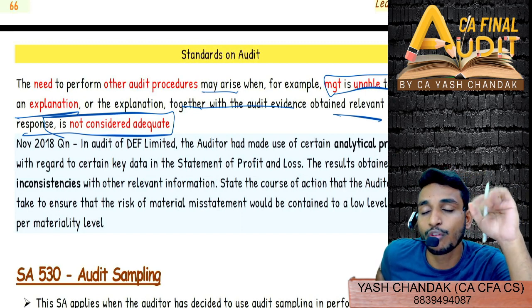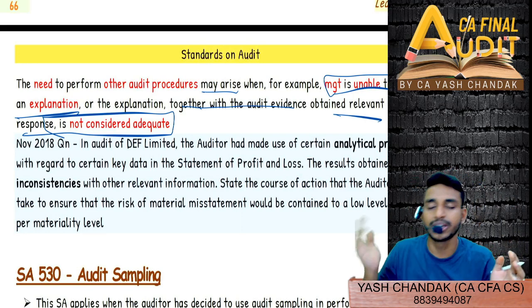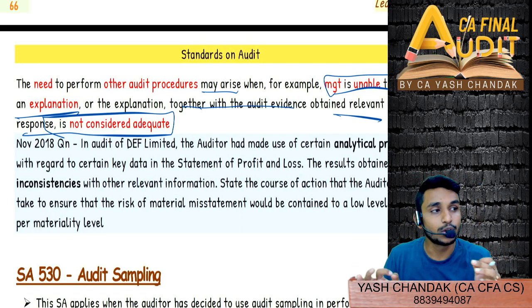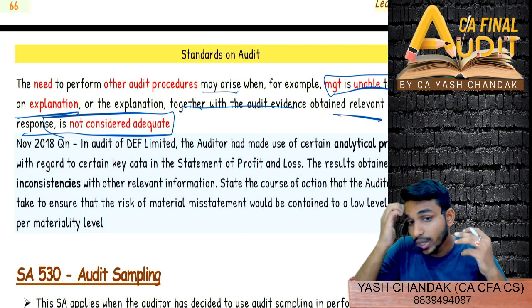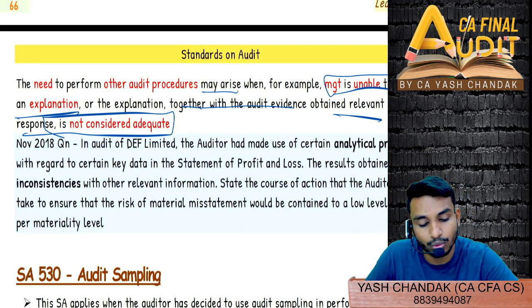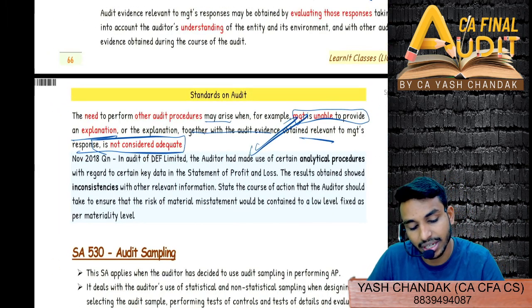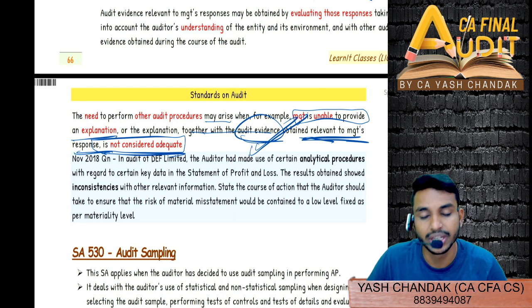And I told you if at all they want to ask a separate 4 mark question, they can ask you on inquiry. Inquiry could be formal, it could be informal, oral or written, right? Inquiry could be within the entity, or outside the entity. However, the more important point is to evaluate the response that we receive from the inquiry. And for that matter, they are saying again, if management is unable to provide an explanation, or the explanation together with audit evidence obtained is not considered adequate.